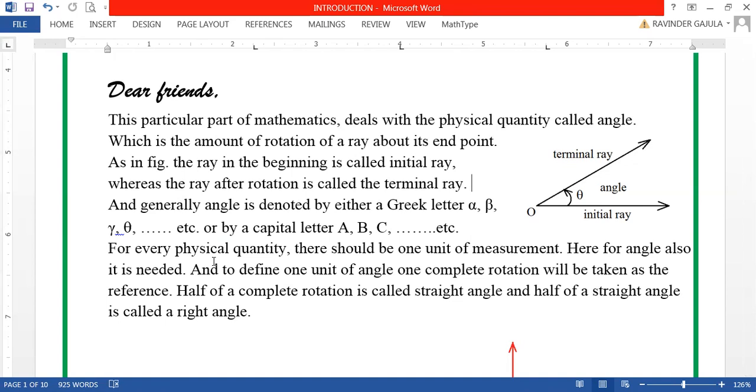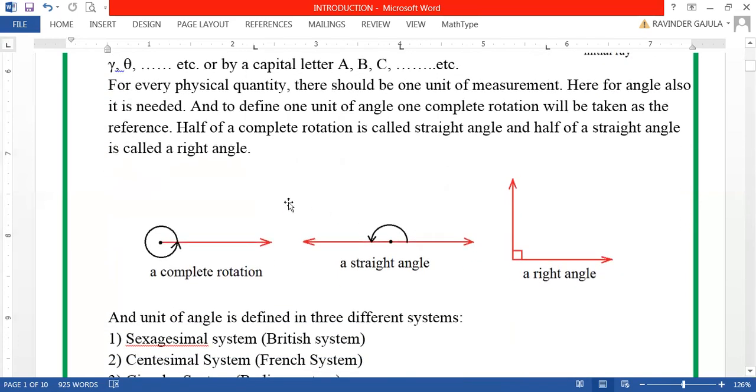And here, friends, one complete rotation of one ray, you can see rotating this ray to get back to its original position, the initial ray. That complete rotation has been taken as one reference angle in defining the unit of angle. Whereas half of that complete rotation, just you can see here.